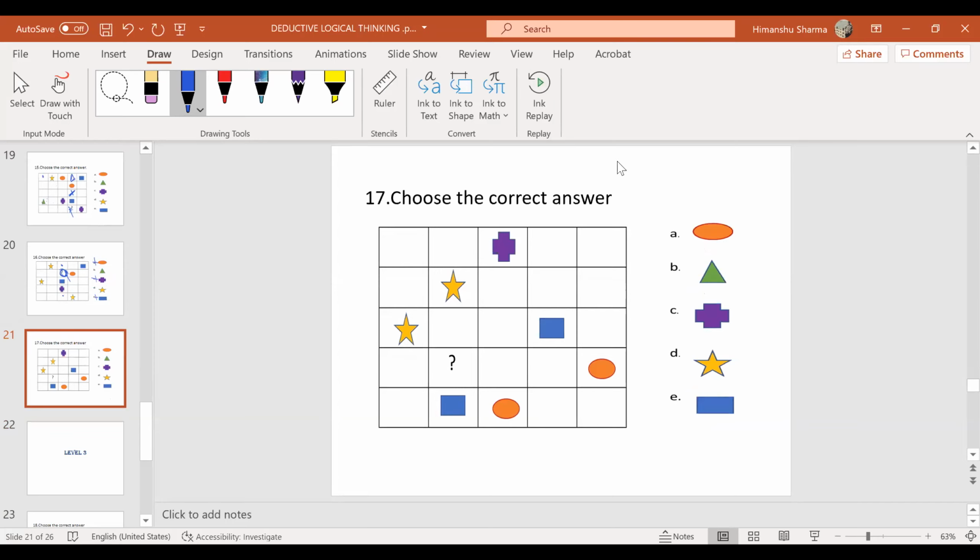Ritankar says easy. Try this one, Ritankar. Give me the answer. So here I cannot have a star. Forget about star. Here I cannot have blue. Here I cannot have orange. So orange should come here or circle should come here. It's triangle, sir. So here I should get a plus or a triangle. Here I have to get a plus or a triangle.